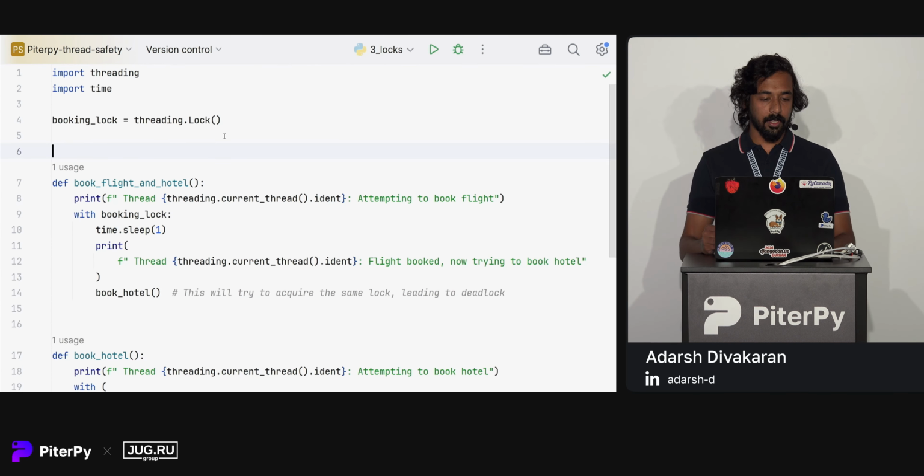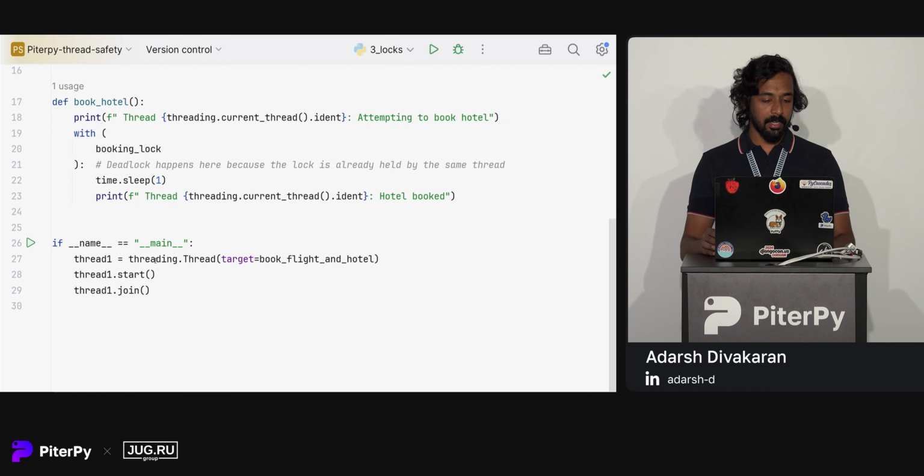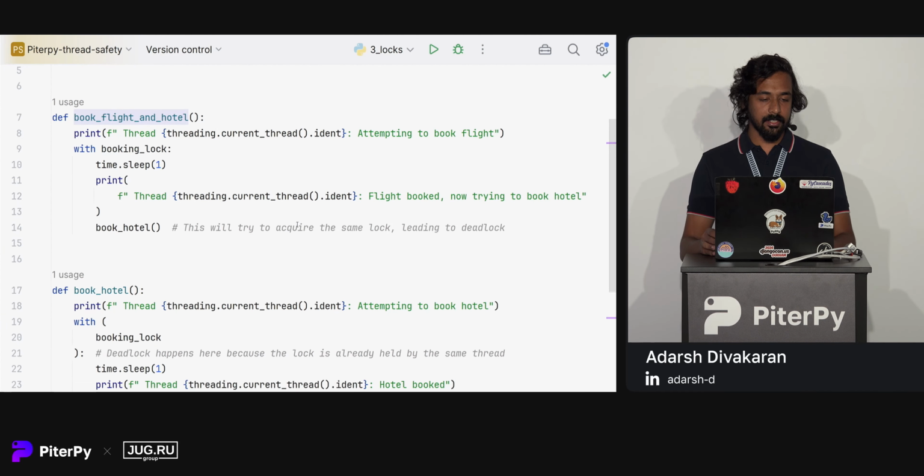So this is our code. We have a booking lock here. We are initially using the simple Lock class. Then we have only a single thread. What the thread does is it calls this function, which just prints a message. It starts to book a flight. Then it acquires the lock.